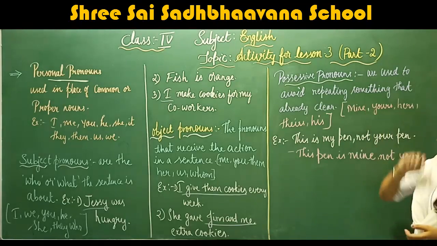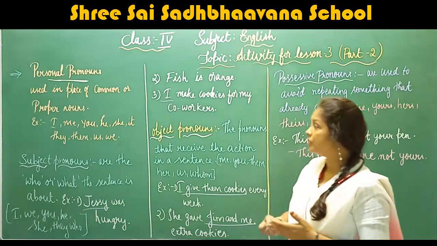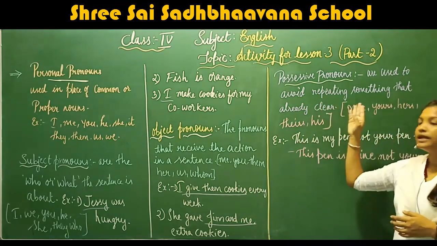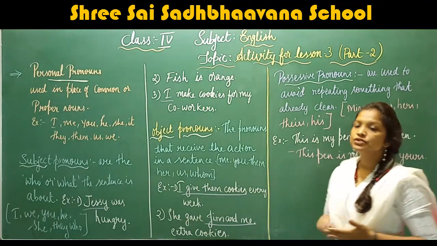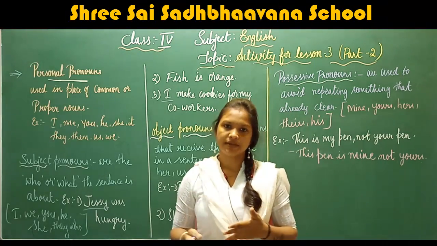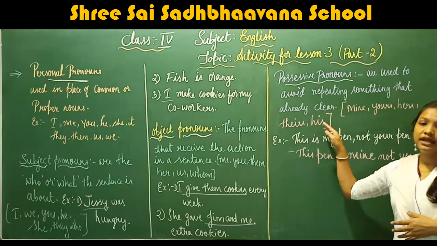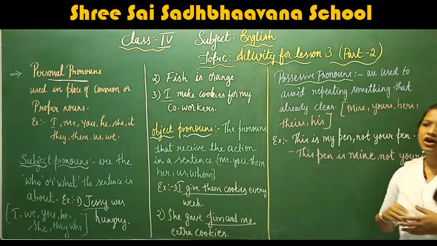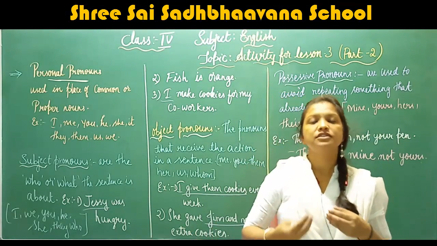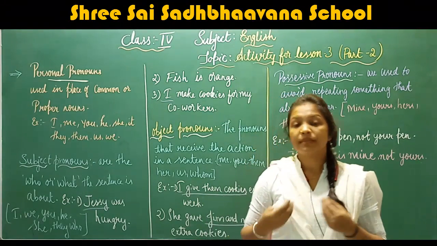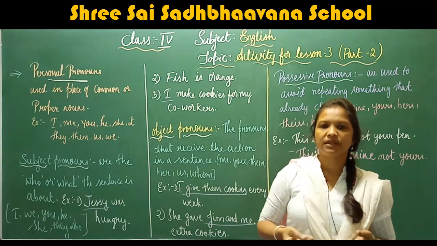Understood? Now, possessive pronouns. What do you mean by possessive pronouns? Possessive pronouns are used to avoid repeating something that is already clear. For example, mine, yours, hers, theirs, his. These are possessive pronouns, or in other words, when we refer to ourselves, like me, mine, yours. For example, this is my pen, this is my book.